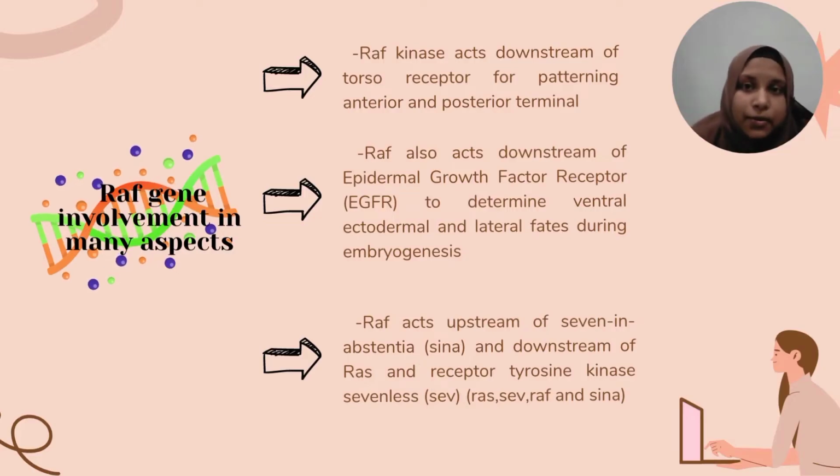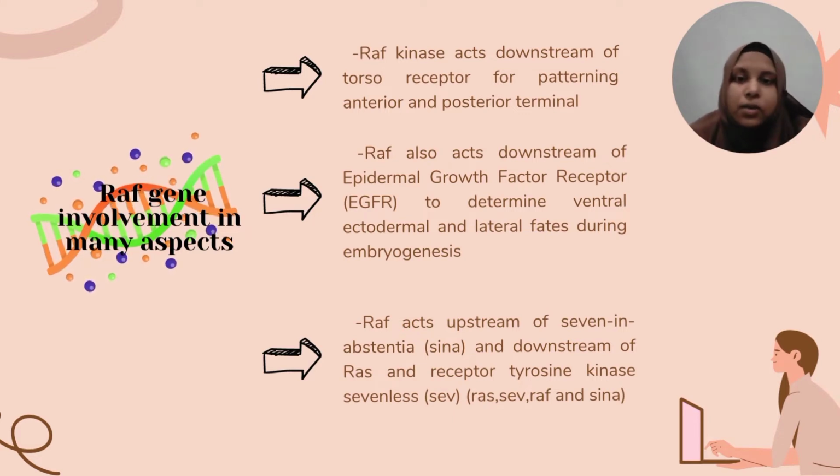Let's move on to the introduction of this article. So basically, cells with active Toll pathway adopt a ventral fate and cells with active TGF-beta pathway adopt a dorsal fate in Drosophila. RAF kinase, as the name says, is a type of kinase that catalyzes the transfer of a phosphate group from a donor to a substrate.